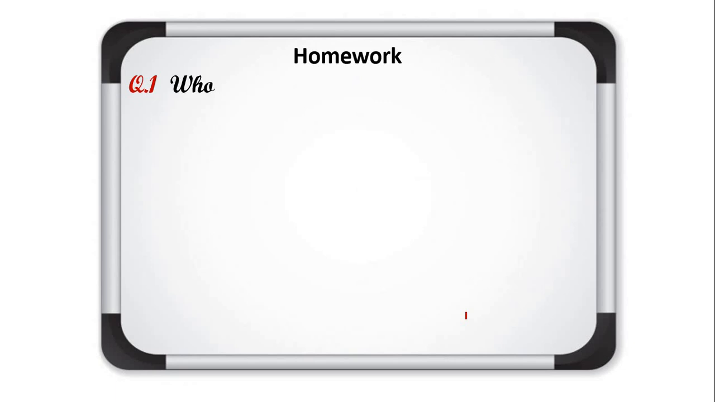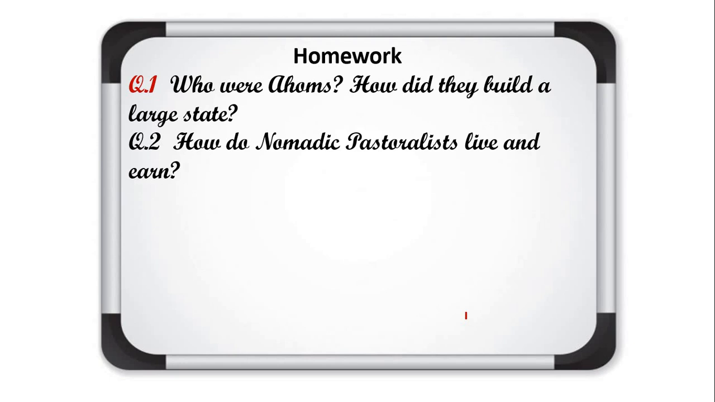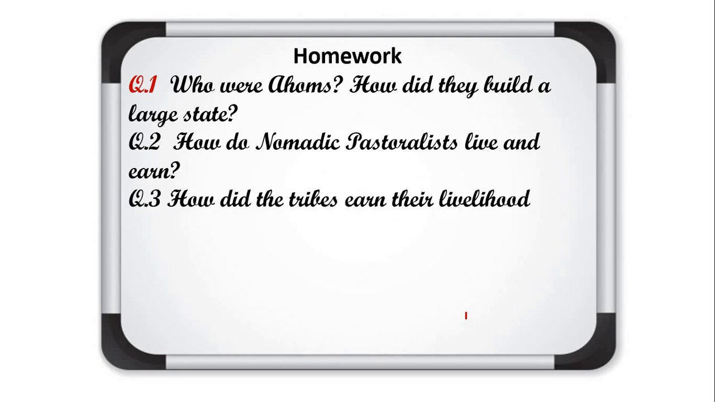So students, in this way this chapter is completed. Now note down the homework. First question: who were the Ahoms? How did they build a large state? Second: how do nomadic pastoralists live and earn? Question 3: how did the tribes earn their livelihood? Fourth question: write a brief note on Banjaras. So this is your homework.